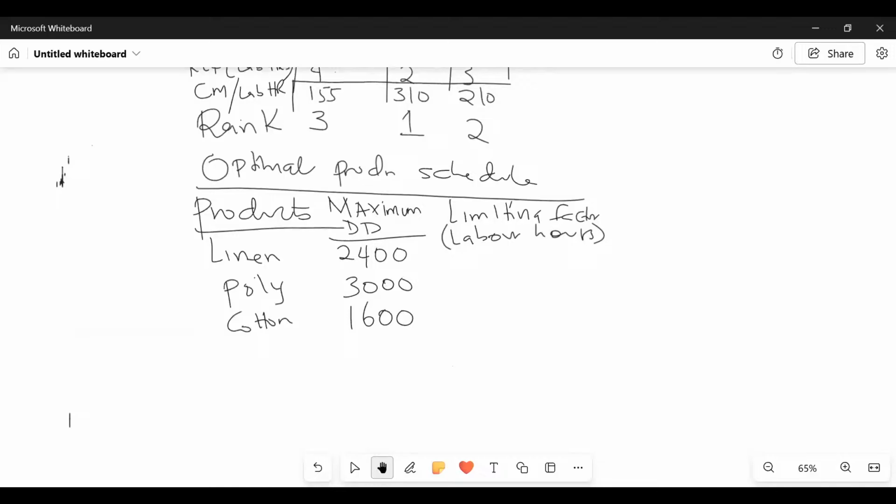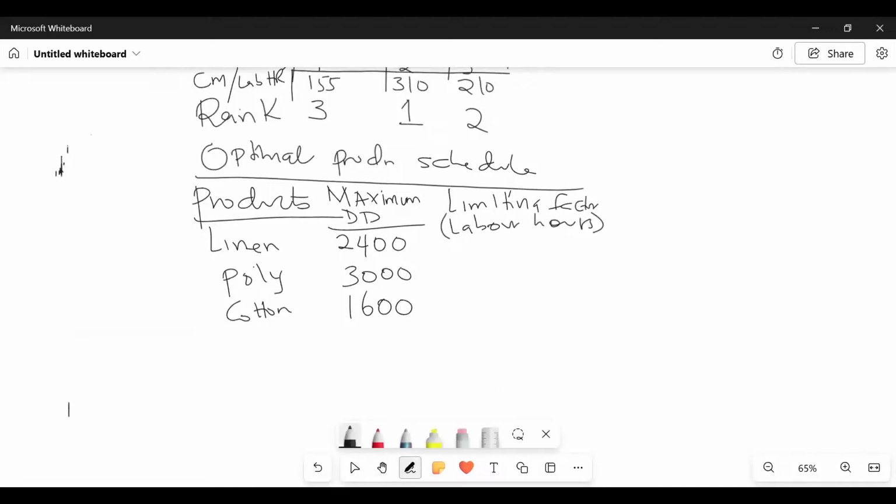So you come back here, my good students, we can comfortably say that linen will be times what here, somebody? Because 2 is per clothing. So if I'm doing 2400, that will be it. Poly, you've just told me poly is how many hours per clothing? 3. And cotton, how many hours? Cotton is 4 hours, isn't it? So come here and say equals. The first one will be 4,800.